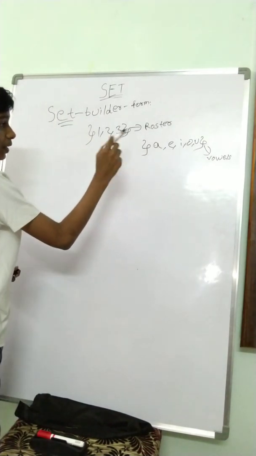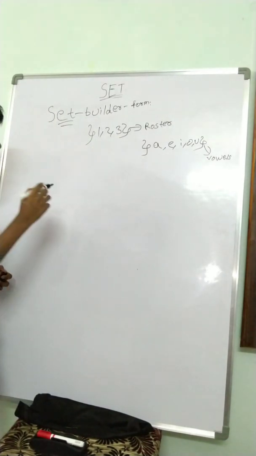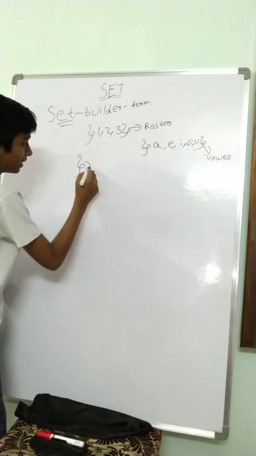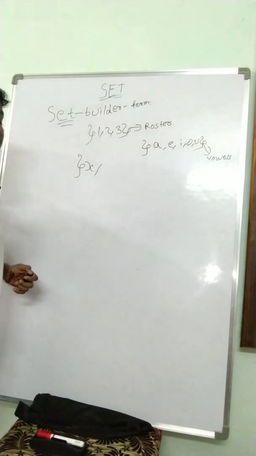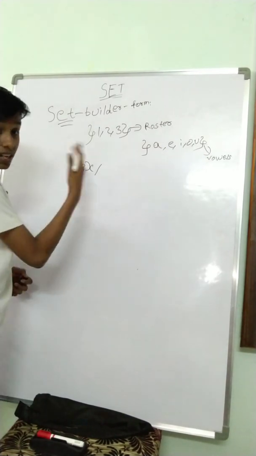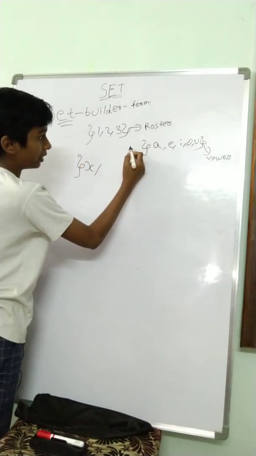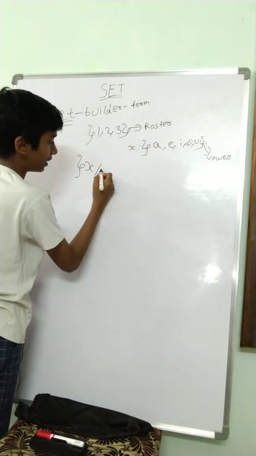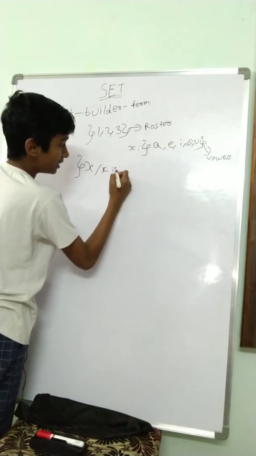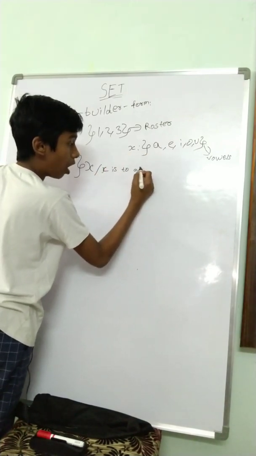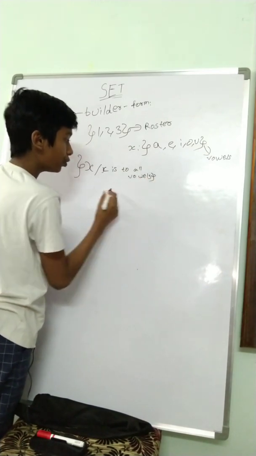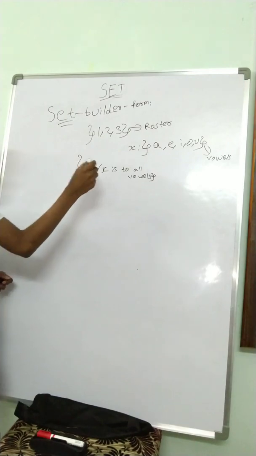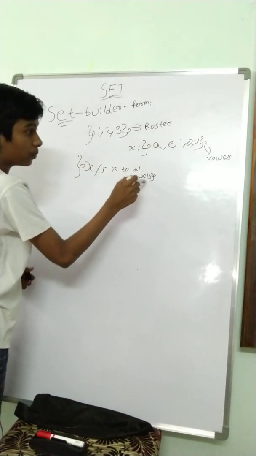So to represent this in the set builder form, we'll take X slash. This slash stands for such that. So X such that the element, whatever it is, let's take it's an element X. X belongs to all vowels. So right now we can understand that these are all the vowels whatever are there.